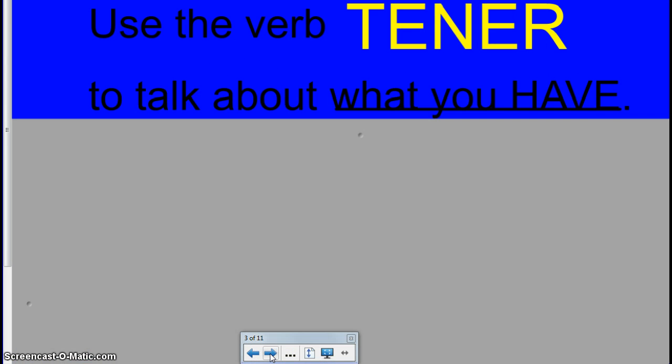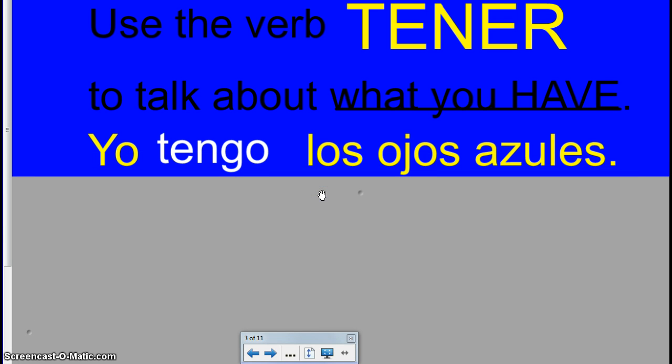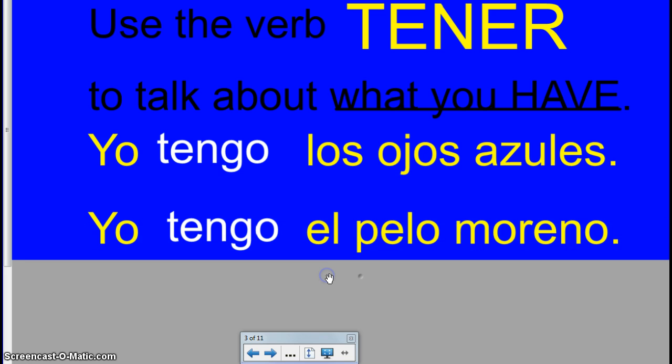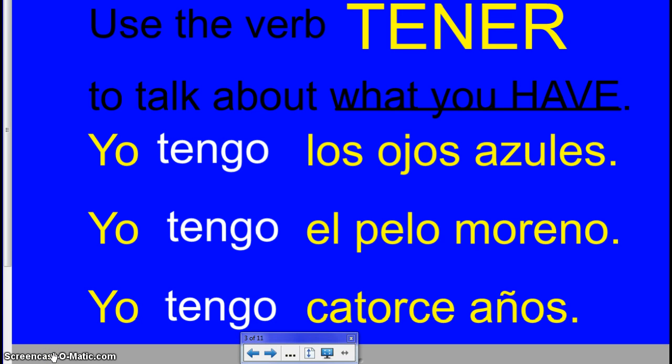The verb tener can be used to talk about what you have. For example, yo tengo los ojos azules, which means I have blue eyes. Yo tengo el pelo moreno, which means I have brown hair. Technically, I have no hair, but that's what the sentence means. Yo tengo 14 años means I am 14 years old. Notice the verb tener in Spanish is used with age. They don't technically say I am 14, they have 14 years.